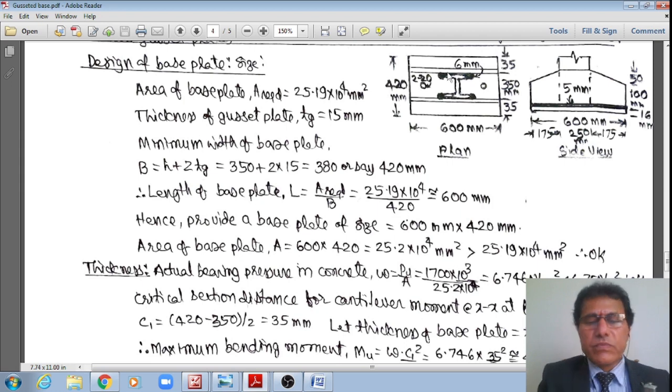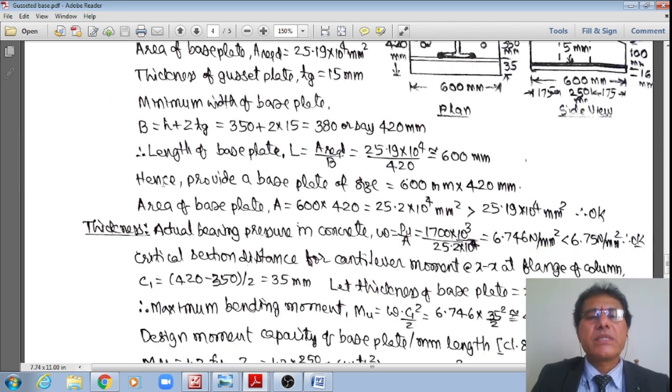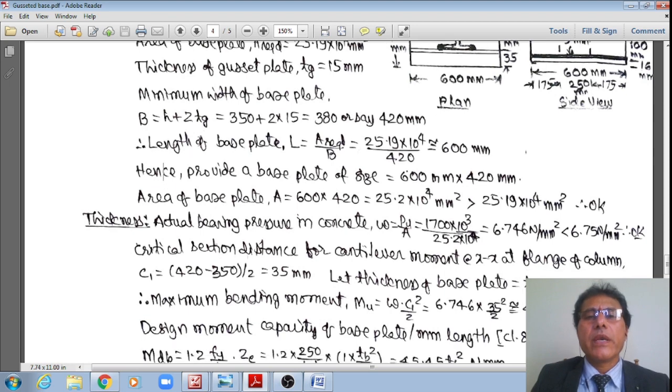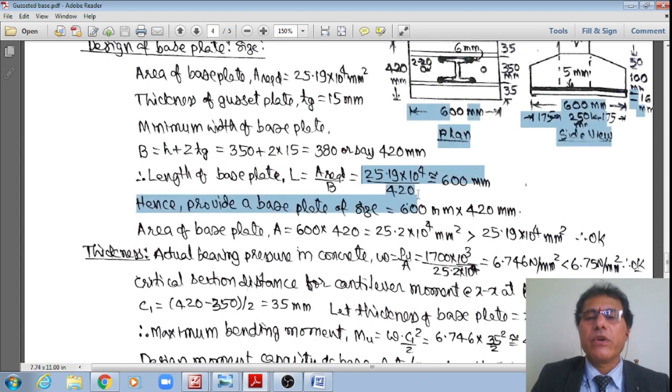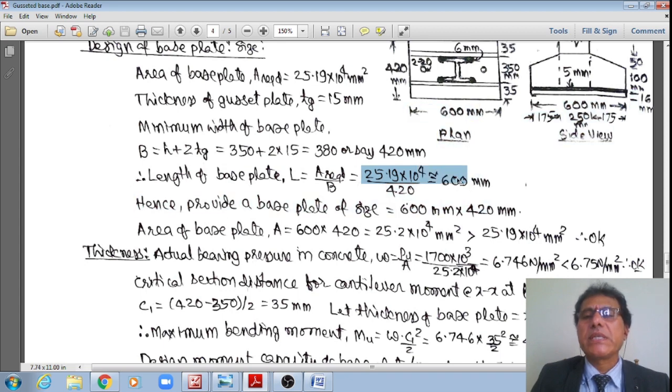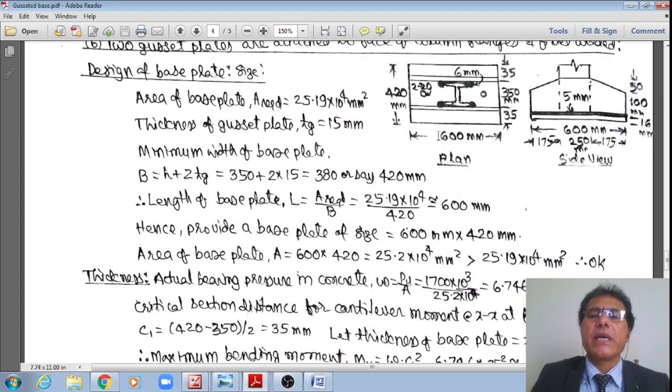Now once I say this width is equal to 420, the length of the base plate required, L required, is equal to A required divided by B, therefore 25.19 into 10 to the power 4 divided by 420 is equal to 600 mm. Therefore, I'll say 600 mm only, or you may say more, or say 650. Therefore, let's provide a base plate of size 600 mm by 420 mm.